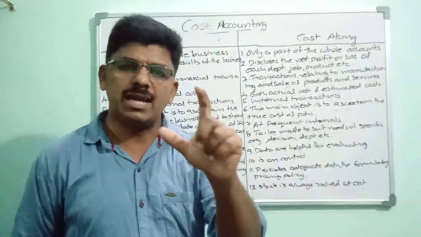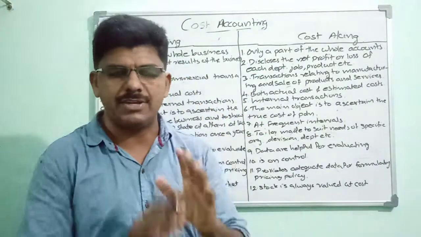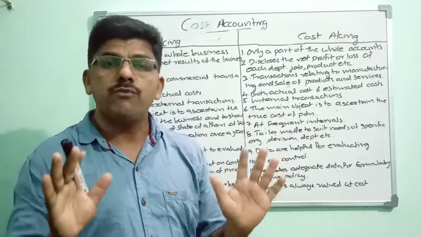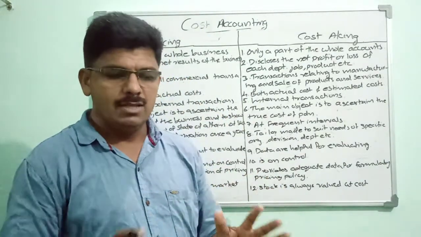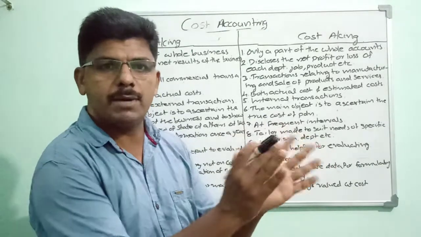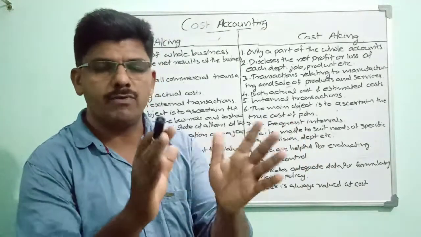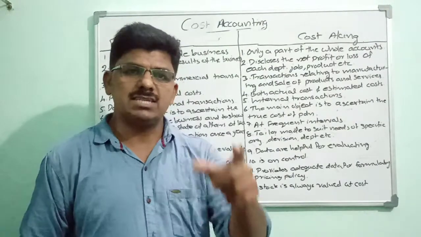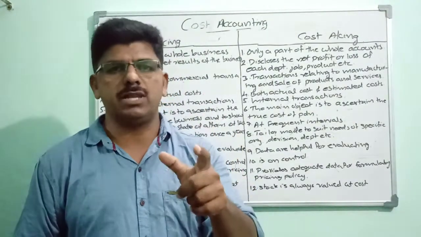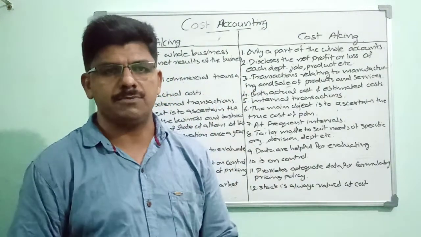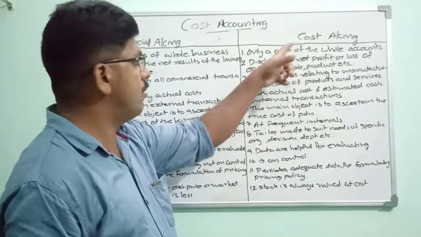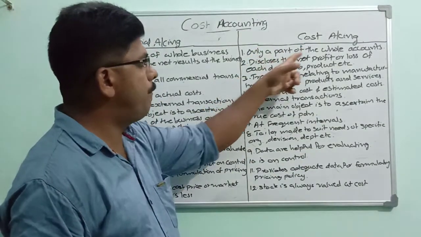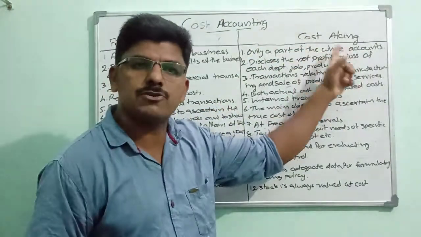Financial accounting is the account of the whole business, the entire business. No financial accountant can prepare the financial statements for a particular department, particular job or work order, etc., because it is prepared usually for the entire business concern. But in the case of cost accounting, it is only a part of the whole accounts.